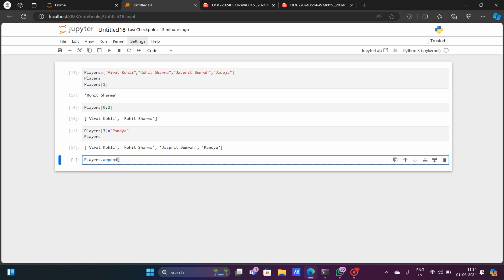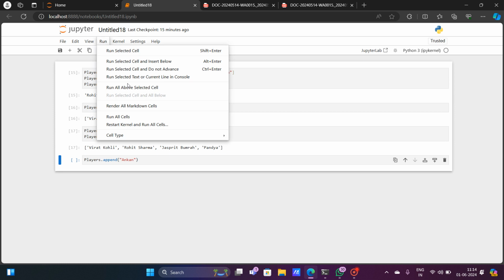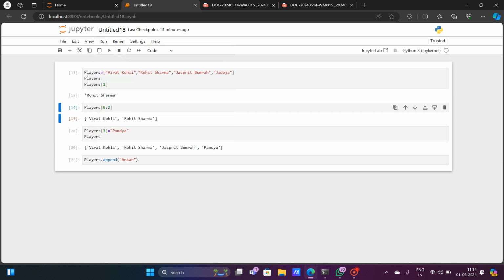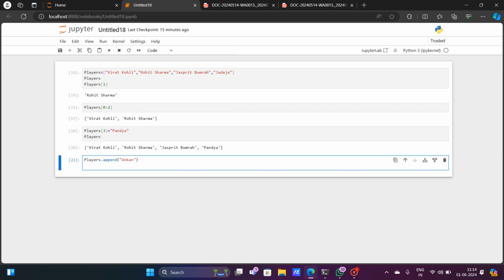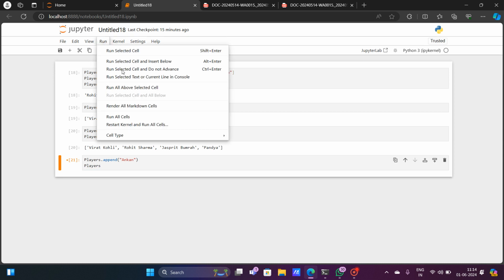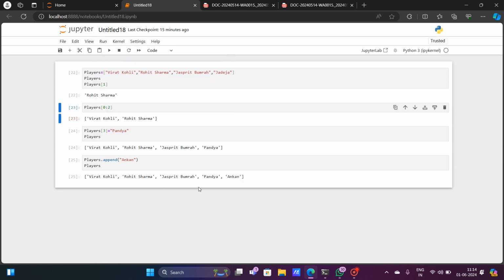I want to add Ankan, suppose. And if I run this players variable again, then you can see that Ankan is being added to the list.